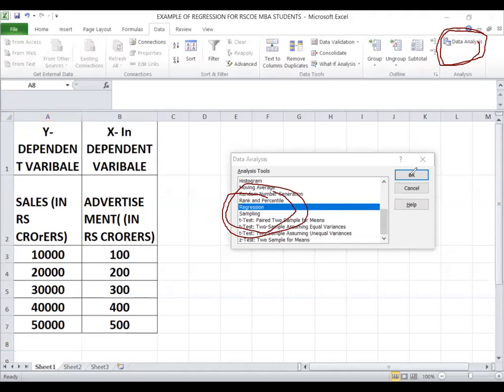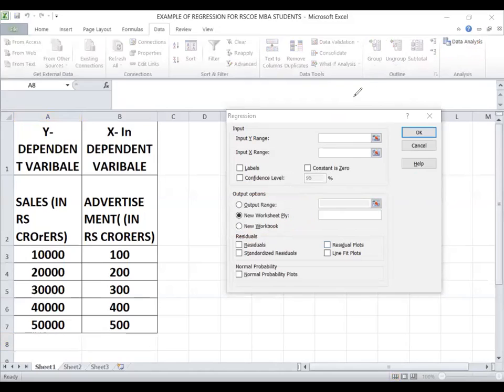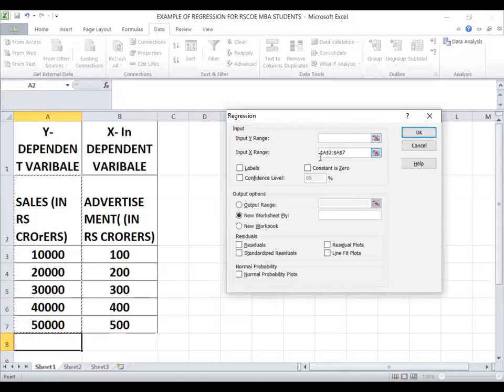Okay. Then click on regression and go here and say OK. And what you have to do, I will remove the annotations because these are causing trouble. Now you have to put the y variable in the y box here and the x variable in the x box. So what is our y variable? The sales. So I will drag the sales like this.